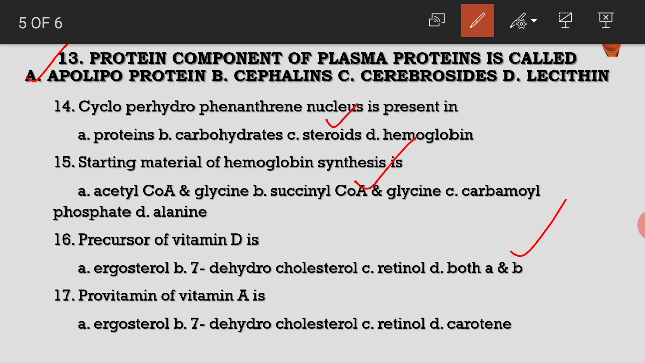Provitamin of vitamin A is carotene, because ergosterol and 7-dehydrocholesterol are the precursors for vitamin D synthesis, whereas retinol is the chemical name of vitamin A. So the provitamin of vitamin A is nothing but carotene.